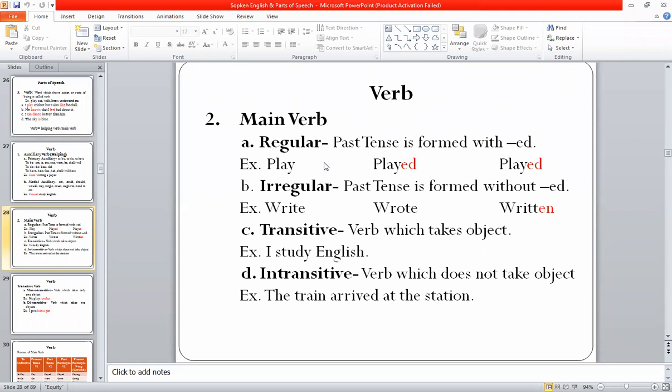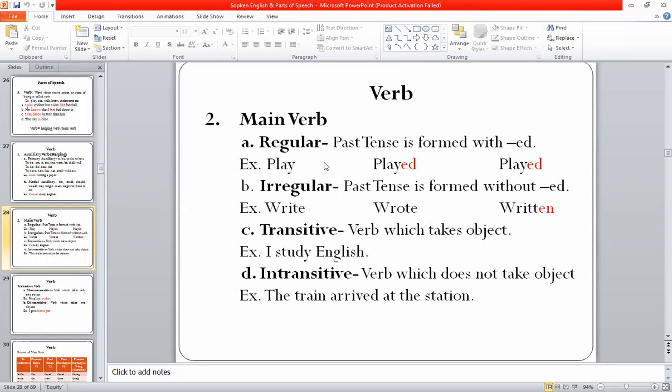Examples are play, walk, talk. Speak is not a regular verb. Receive, give. Give is also not a regular verb.